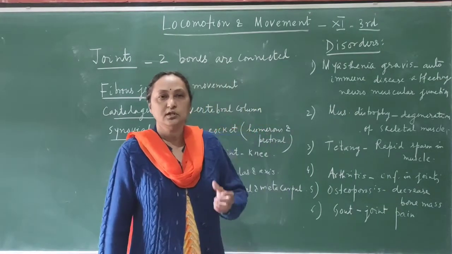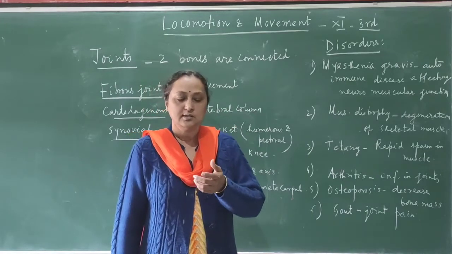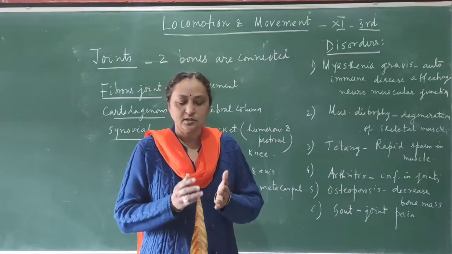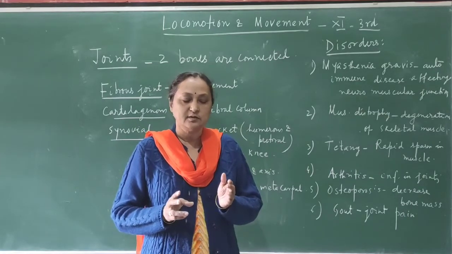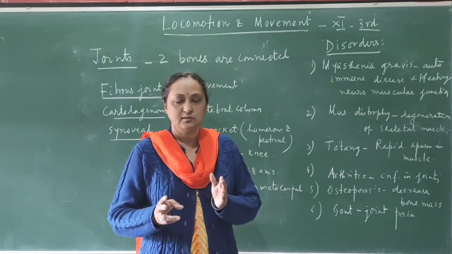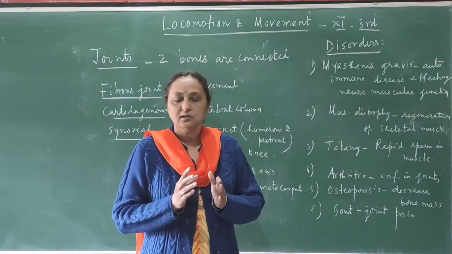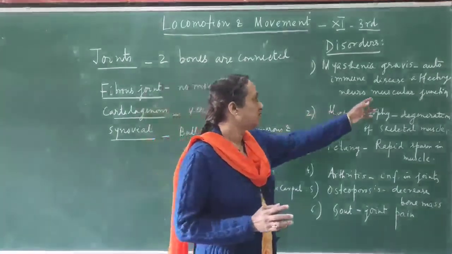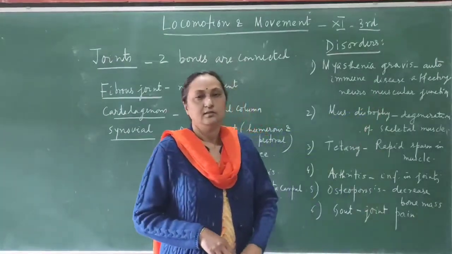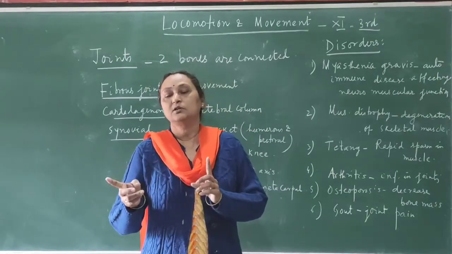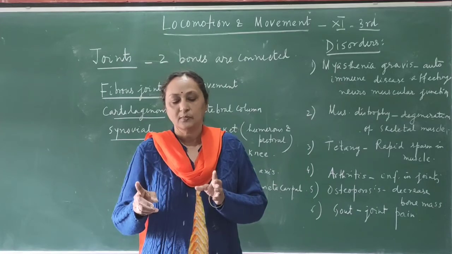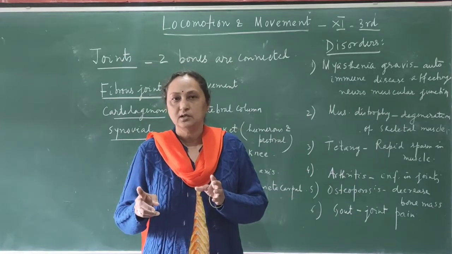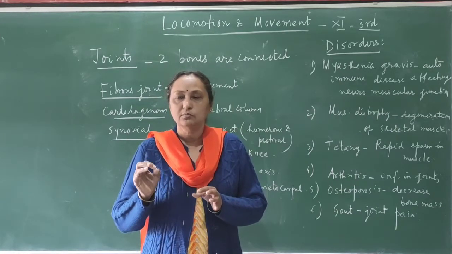The motor neuron is connected to the cell of the muscle at a junction, at a point, so that the impulse can be transmitted from the motor neuron to the muscles. If that junction is not functioning, then the impulse cannot be transmitted to the muscles. Then the brain cannot give information to the muscles. Naturally, there will be no movement. So this is an autoimmune disorder.